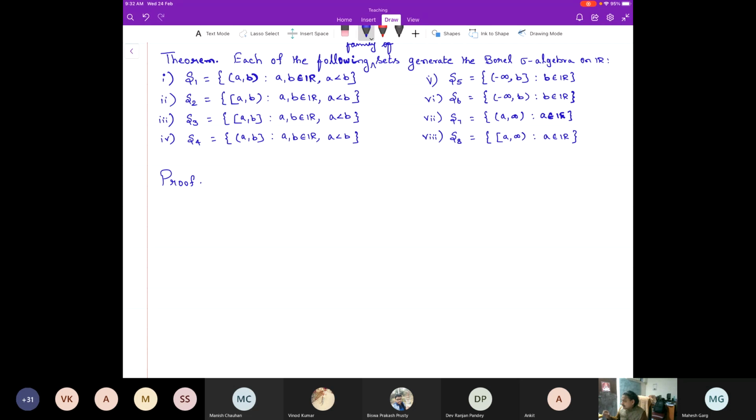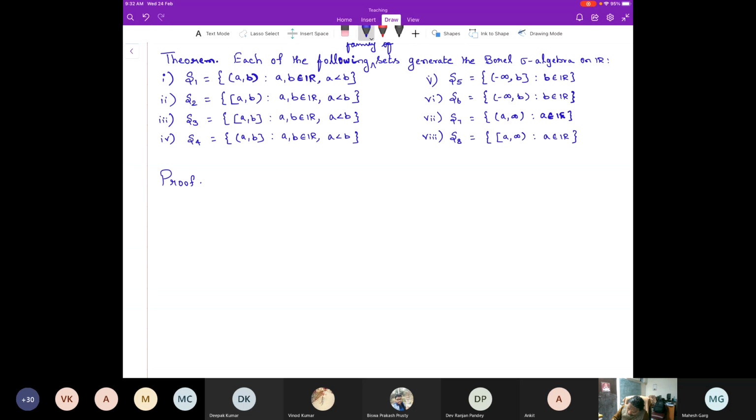Just now we saw it is generated by open sets.